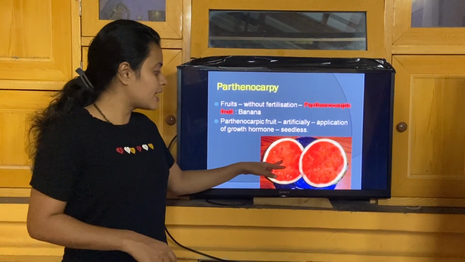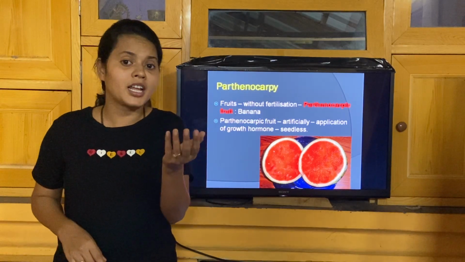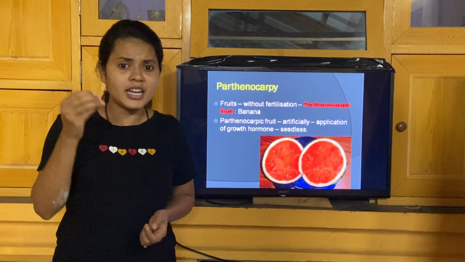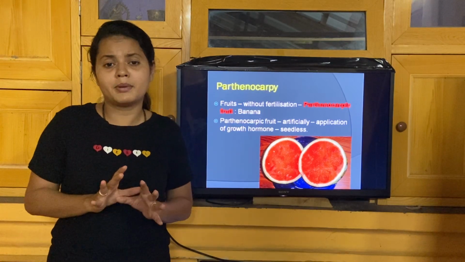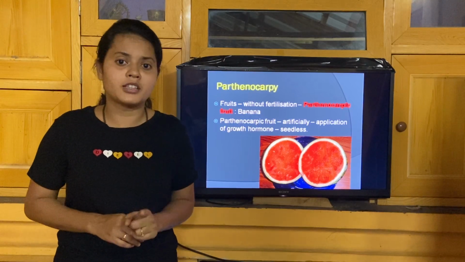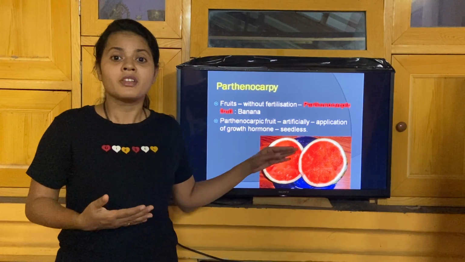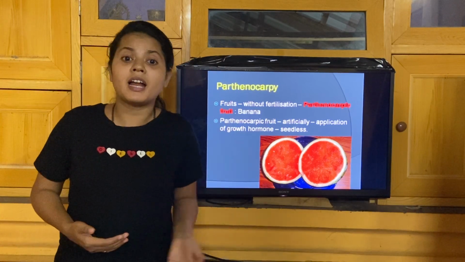One more example besides watermelon, I forgot to tell you: most of the time you eat banana, right? Banana doesn't have seeds inside. Some may have, but most of the bananas you eat don't have seeds, meaning banana is produced by natural parthenocarpy.